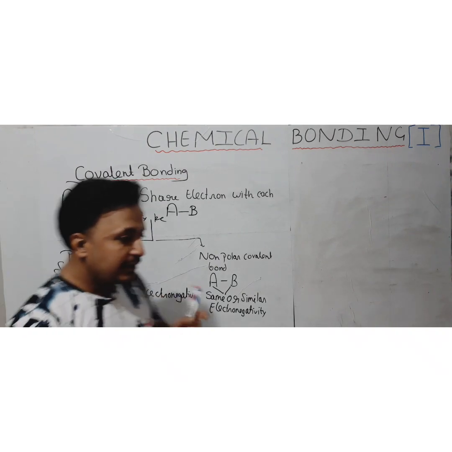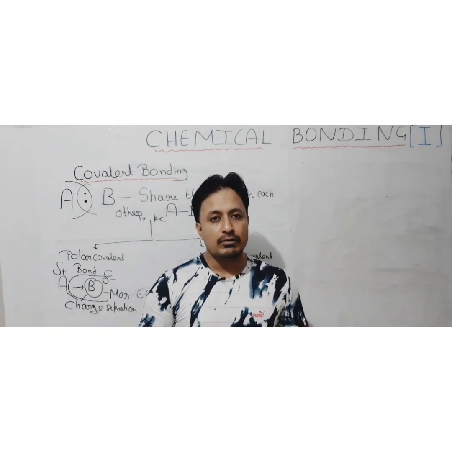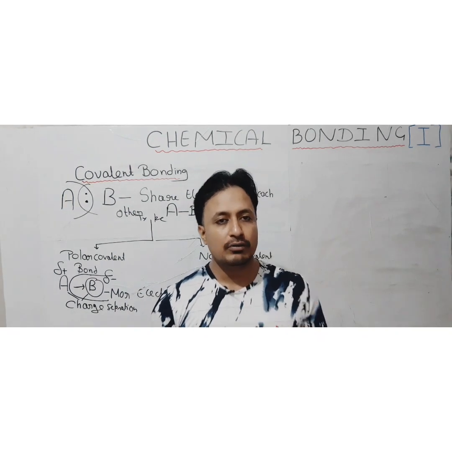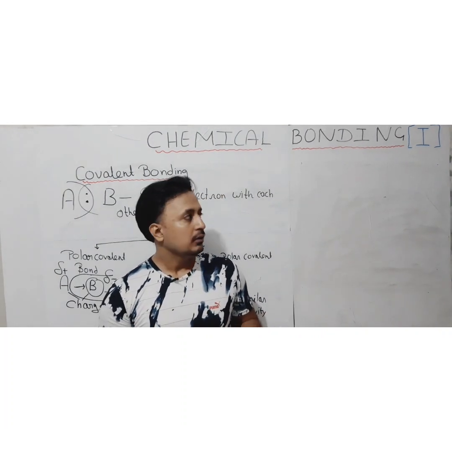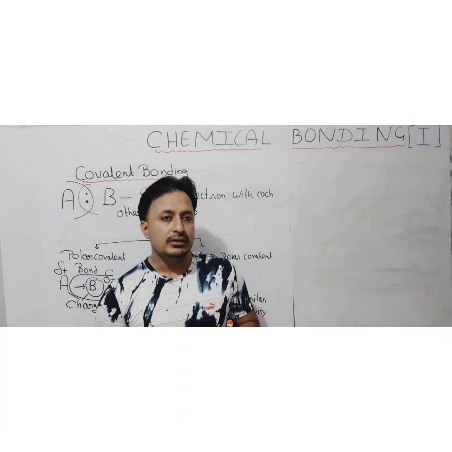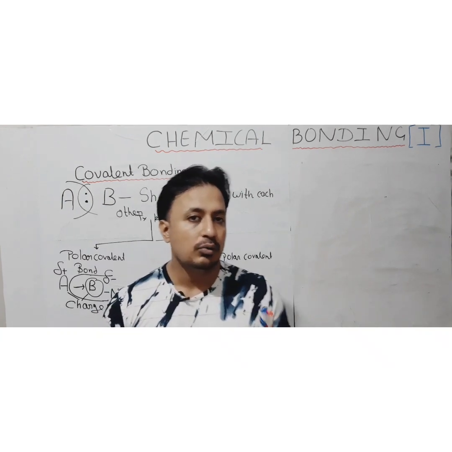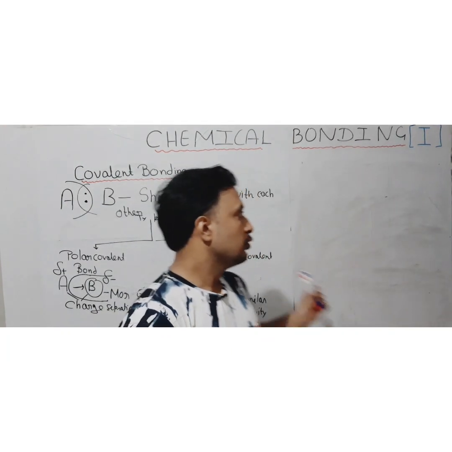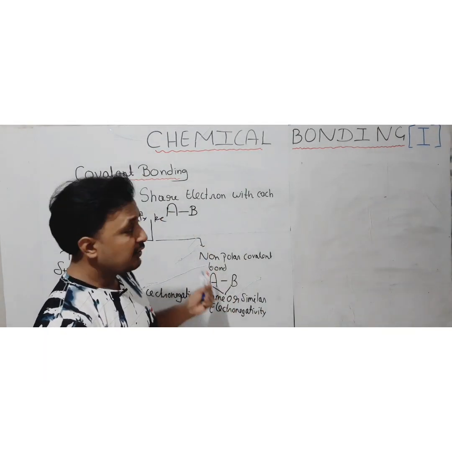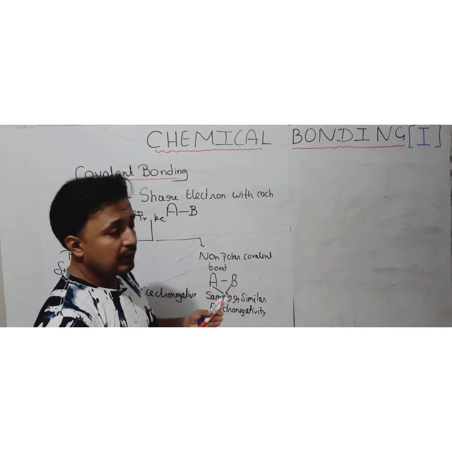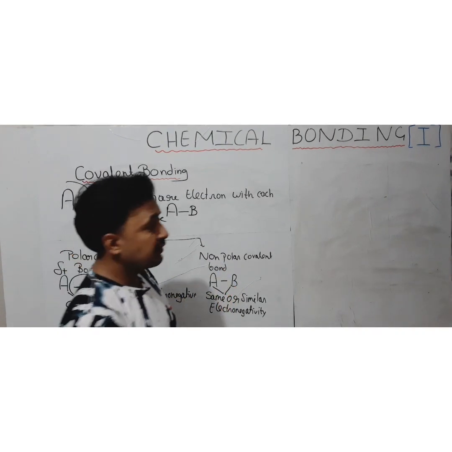But when the atom used to combine with each other, they may share different number of electrons. Not necessary that only one electron is required, two electron they can share, or maybe three. Maximum 3 electron pair they can share. Why they used to share? We already discussed, because atoms want to attain noble gas configuration. So while doing so, the atoms can share maybe multiple number of electrons between each other. Okay, so I am giving you the examples of it.